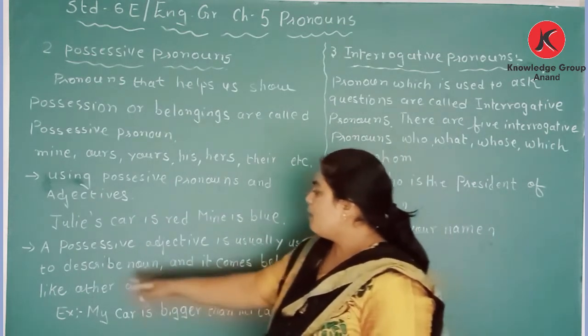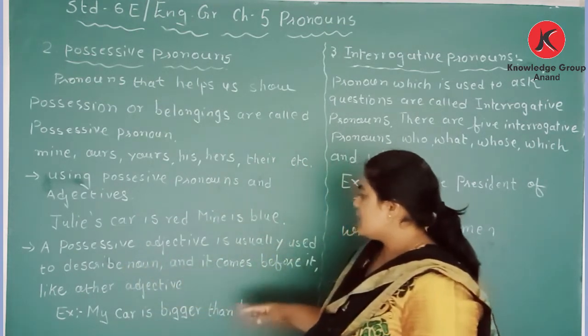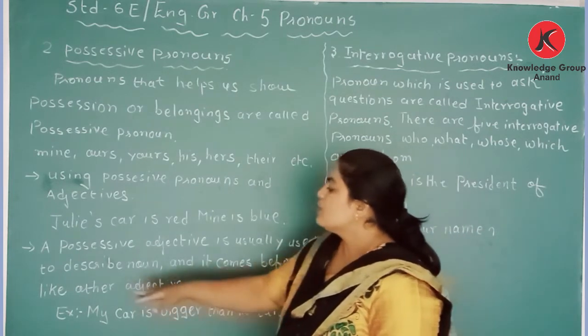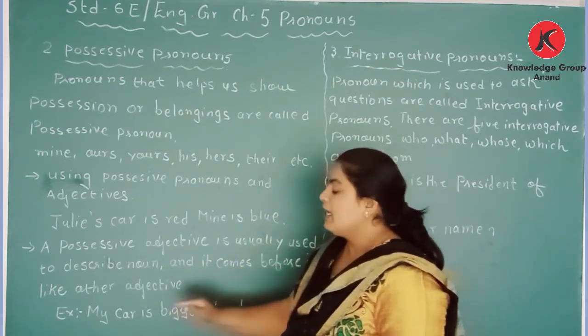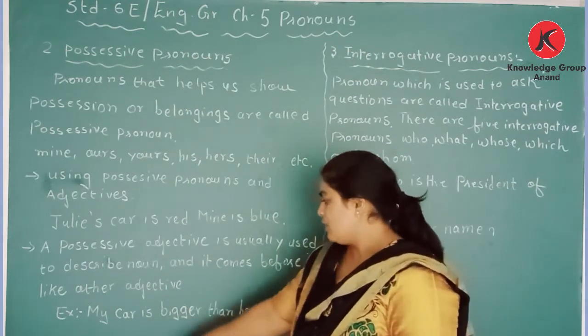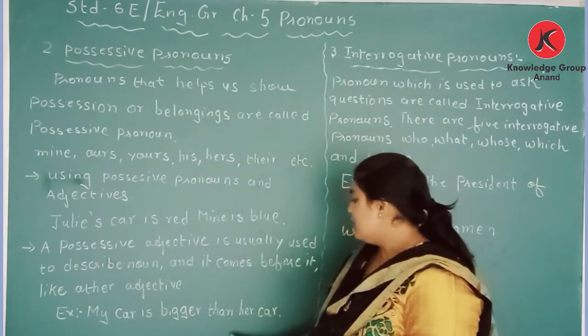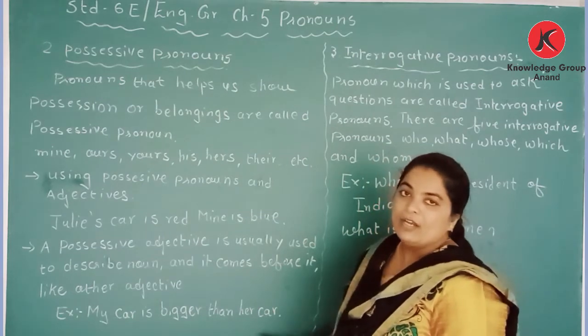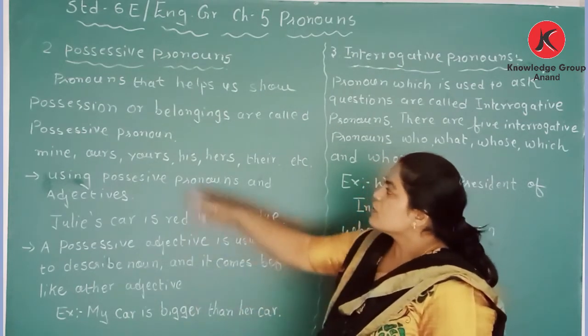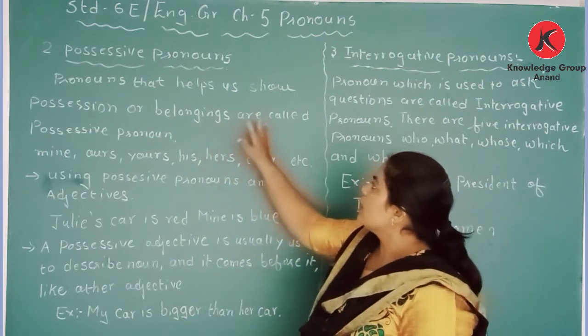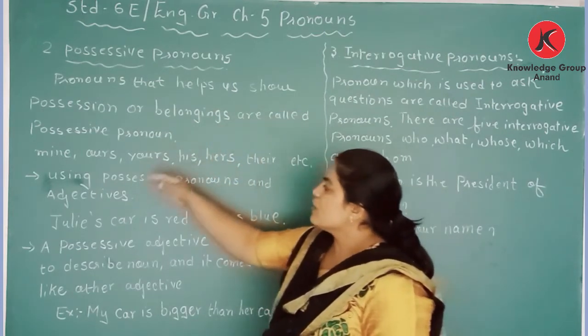A possessive adjective is usually used to describe a noun and it comes before it like another adjective. So my car is bigger than her car. So possessive pronoun shows belongings. They are called possessive pronouns.